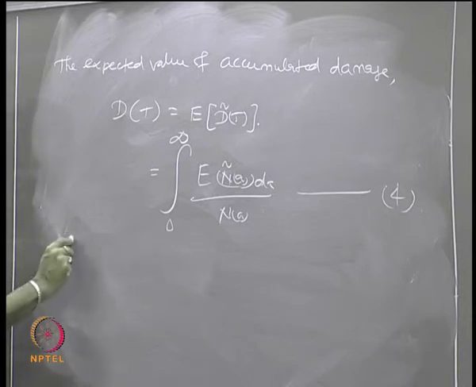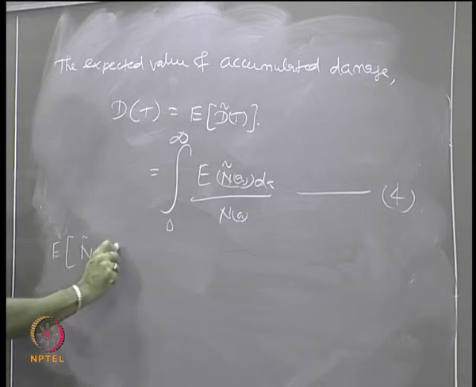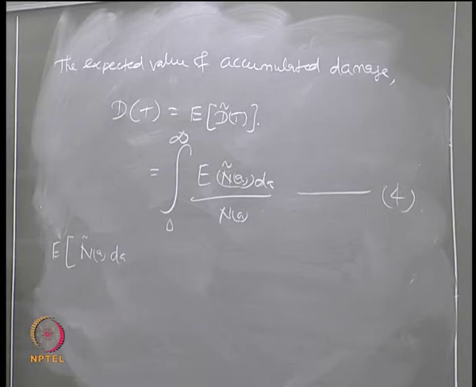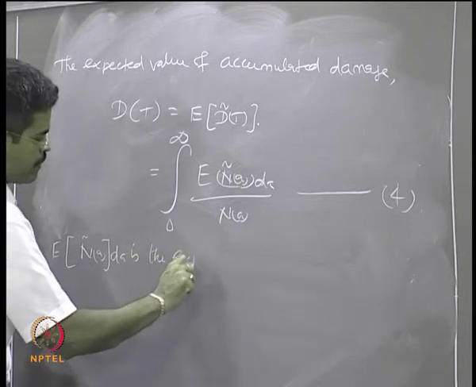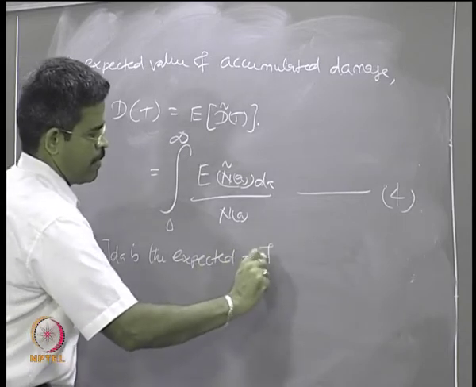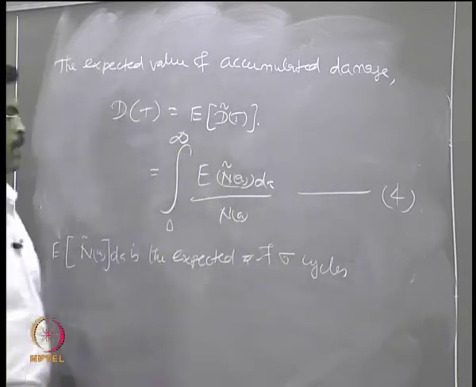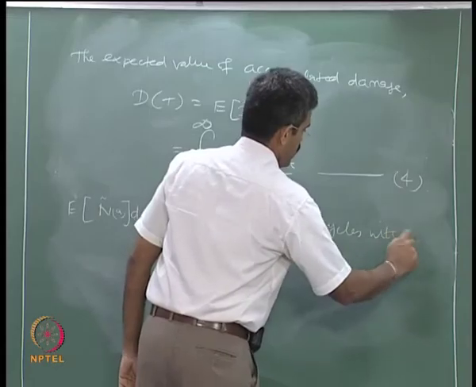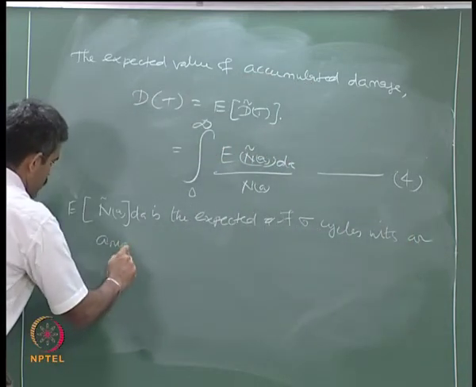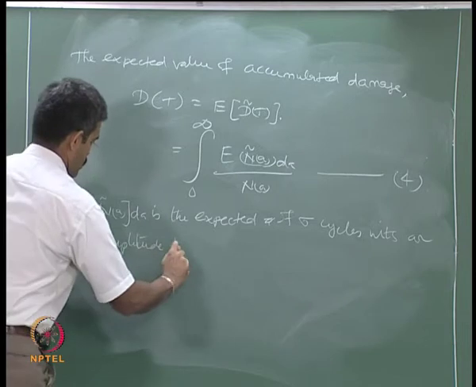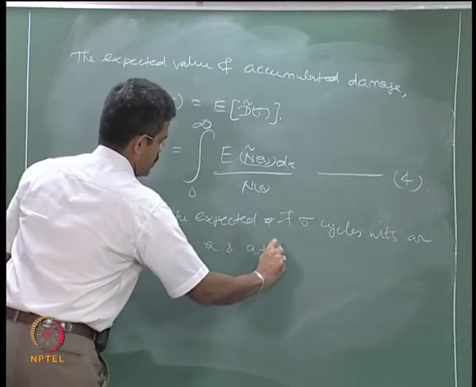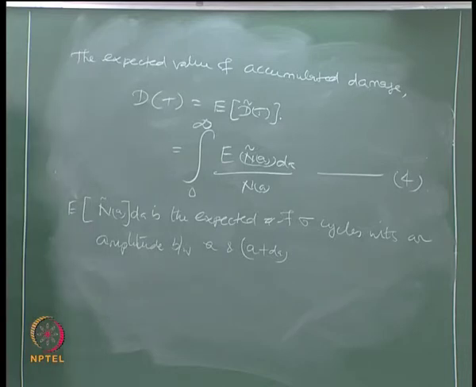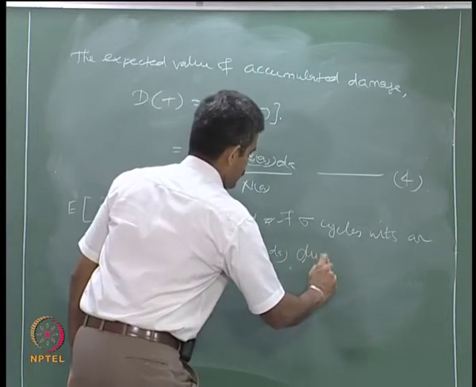Now, we already know that the expected value of n tilde A dA is the expected number of stress cycles with an amplitude between A and A plus dA during, of course, the time t.